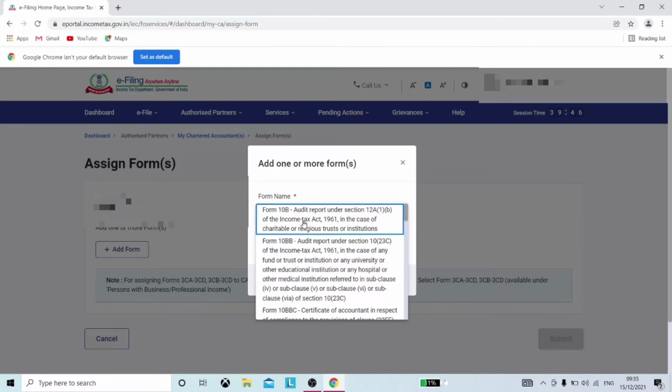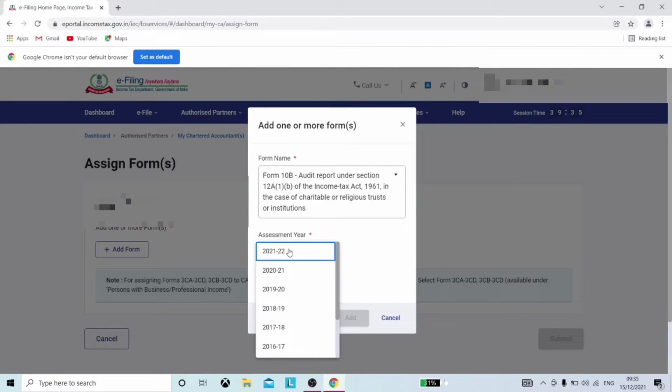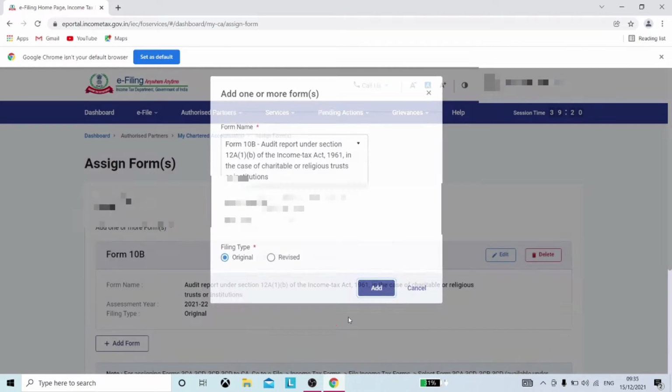As soon as you select the form, the tab for selecting assessment year gets auto-added, where you can select the relevant assessment year for which the filing is to be done. So, for financial year 2021, you need to select assessment year 2021-22. Select the filing type as Original and click on Add.